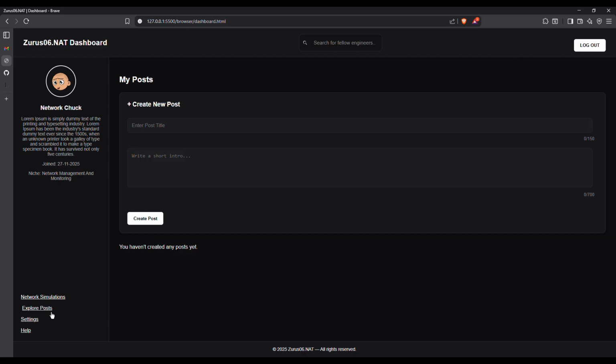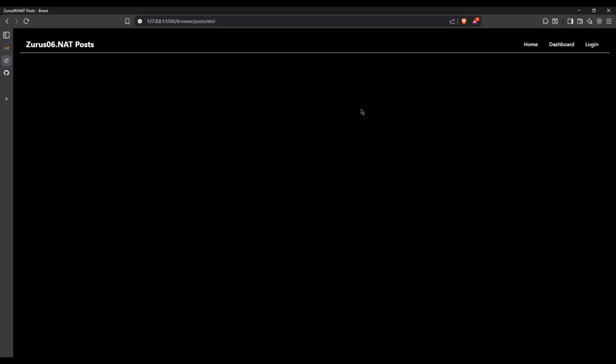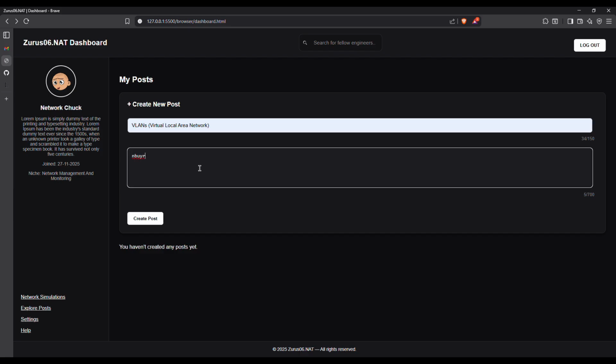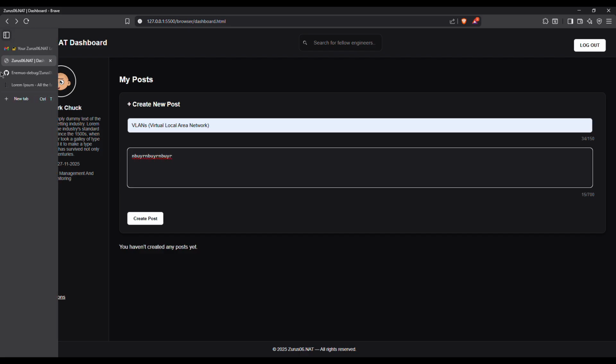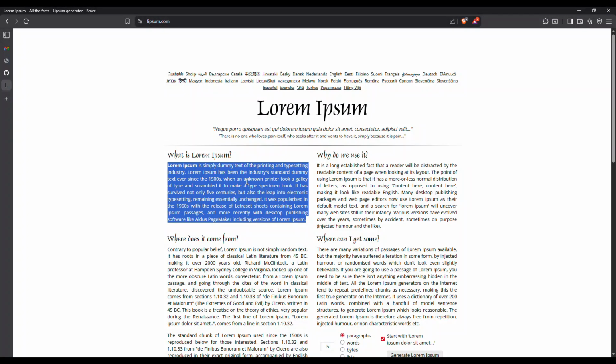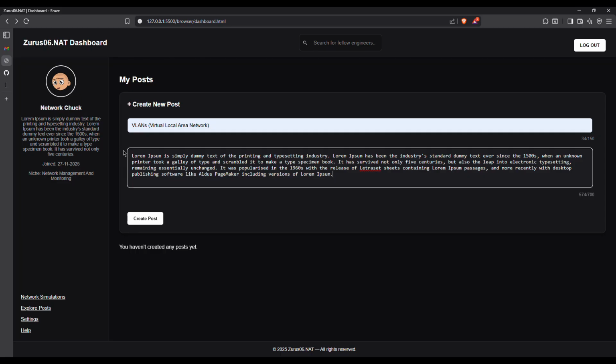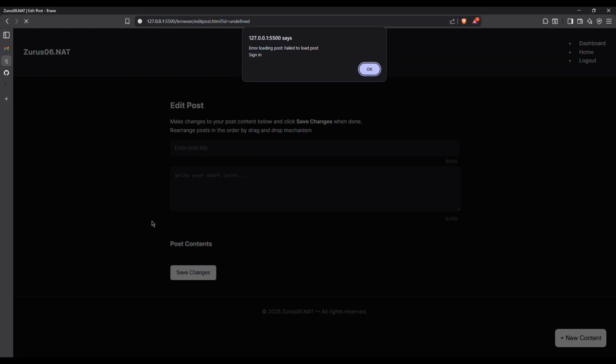We can explore posts, but there are no posts here, so we are going to create a new post. Let's create a new post on VLANs, with a short intro. I'm just going to get that same lorem ipsum text and copy it. With this intro, we need a maximum of I think 600 characters, so be careful not to exceed that.